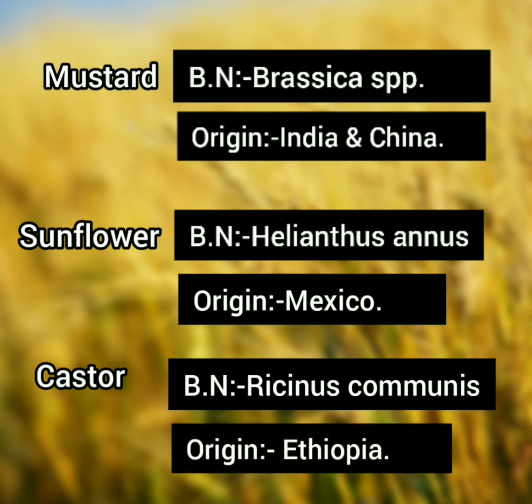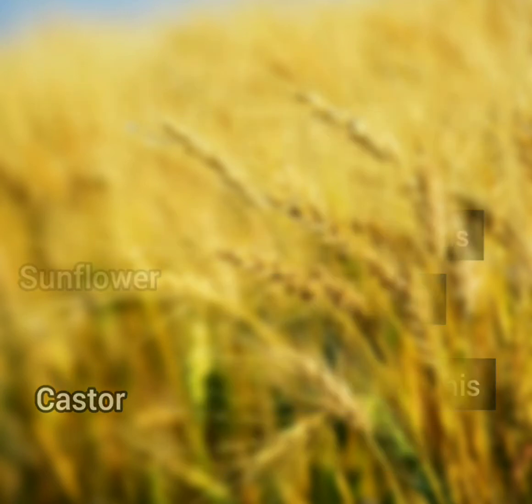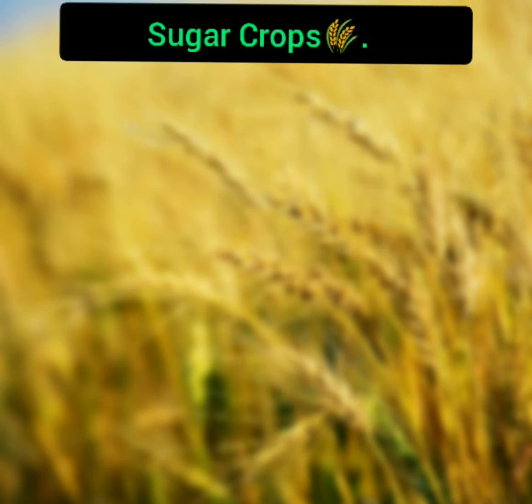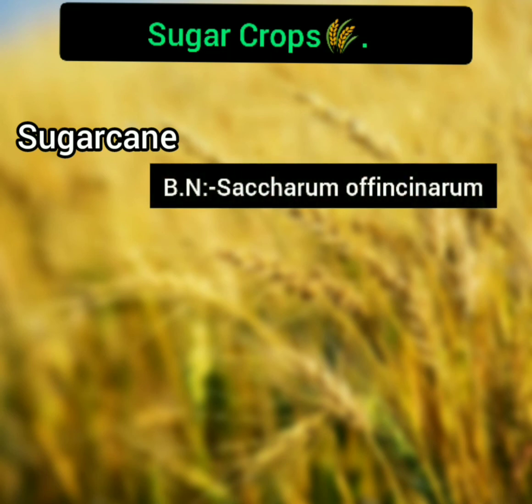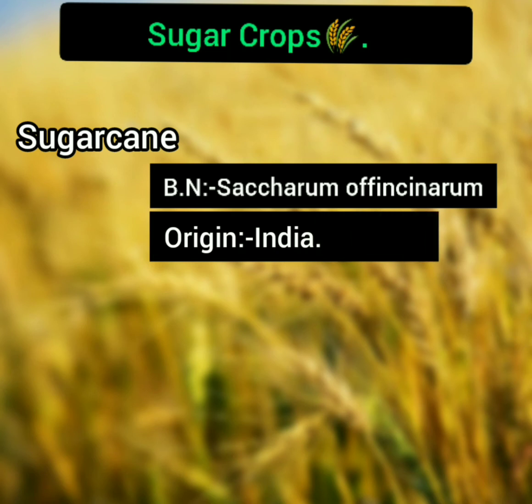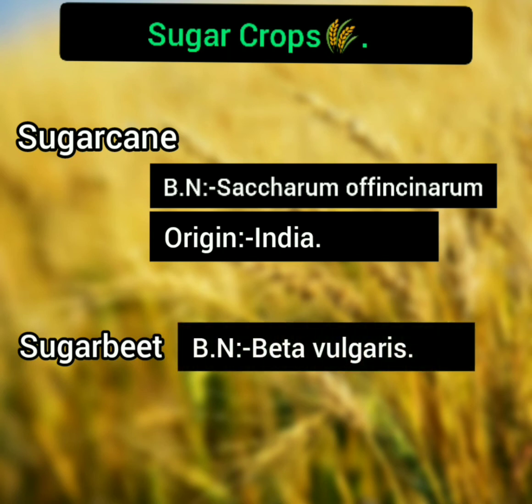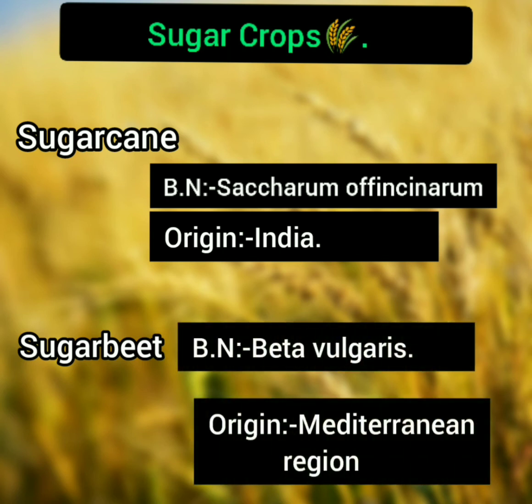Okay, then next we will move to the sugar crops. Okay, so in sugar crop first we have sugarcane. The botanical name of sugarcane is Saccharum officinarum and it is originated from India. The next we have sugar beet. The botanical name of sugar beet is Beta vulgaris and it is originated from Mediterranean region. Okay, so these are the sugar crop.